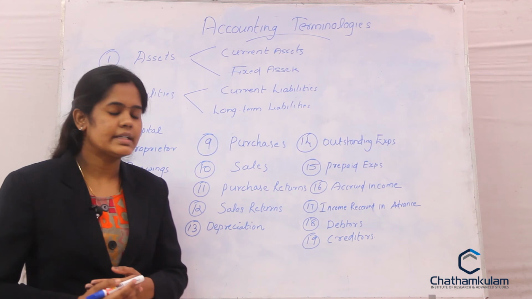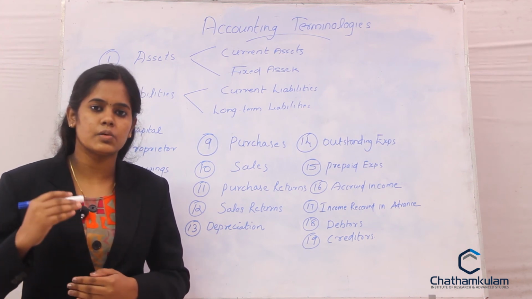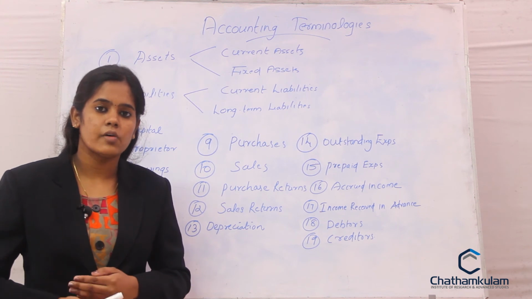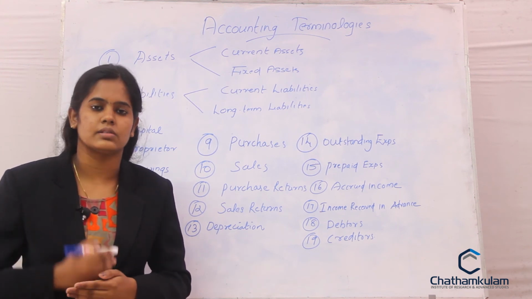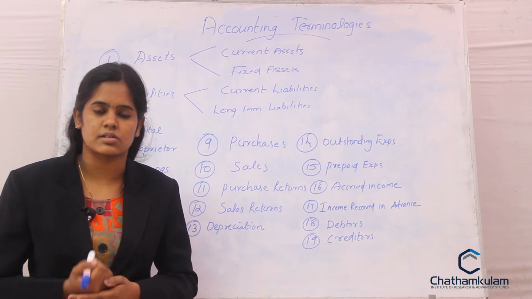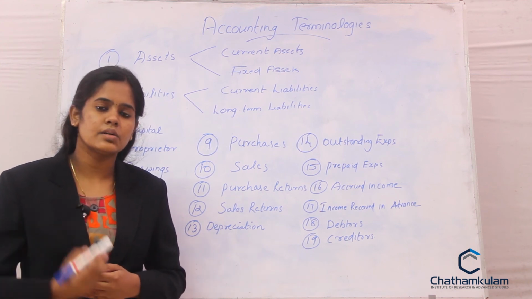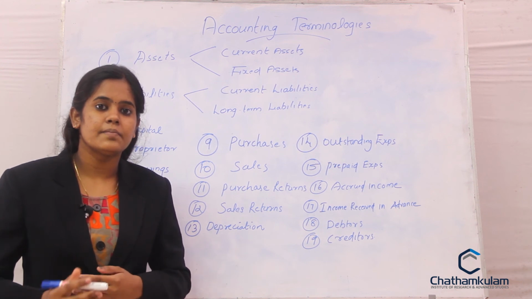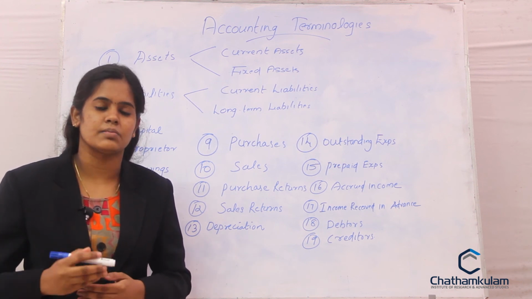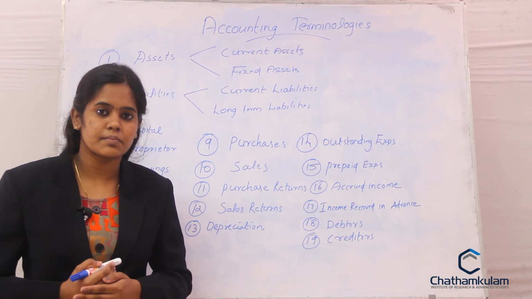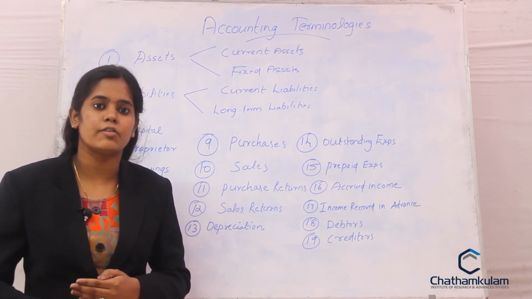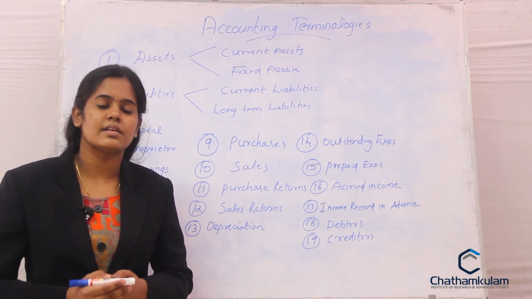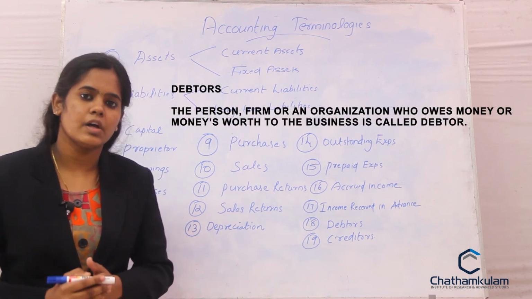Coming to the next one, debtors. Debtors are those parties, individuals or enterprises which owe money to the organization. They have to make payment to the organization. For example, when you are selling the goods on credit, the debtors will be the customers of the organization, because customers buy the product on credit. They have to make the payment in future. So the customers of the organization will become debtors of the organization.